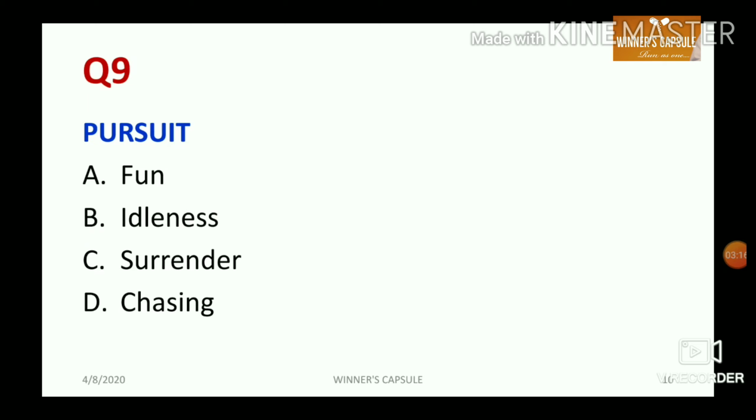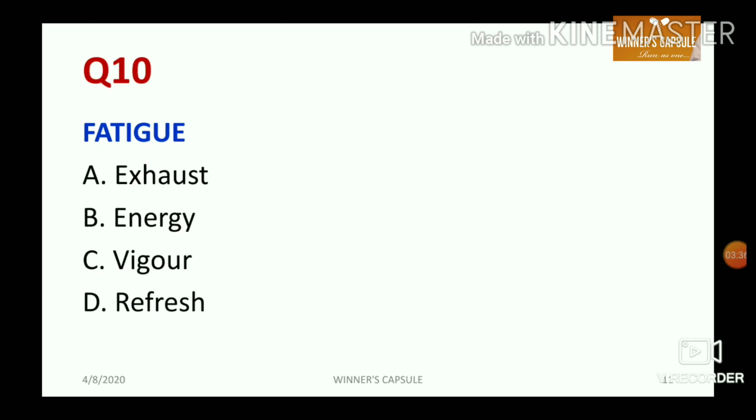Pursuit. What is the similar word meaning of pursuit? Option number A, fun, option B, idleness, option C, surrender, and finally chasing. Chasing is the right answer for this question. Remaining are not similar to pursuit. So only the similar word meaning is chasing. Let us discuss last question.